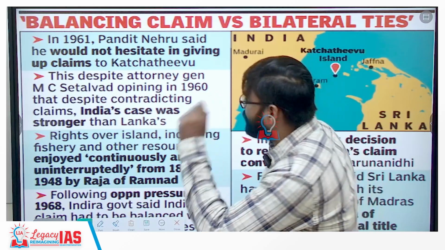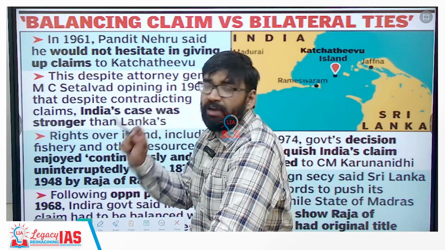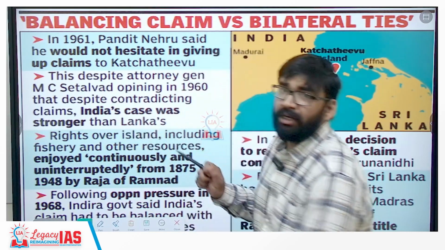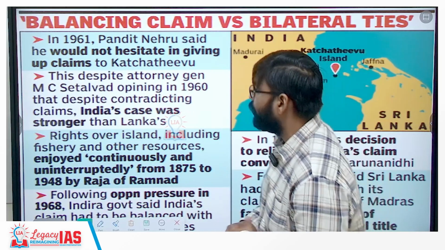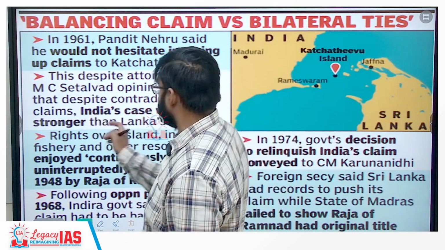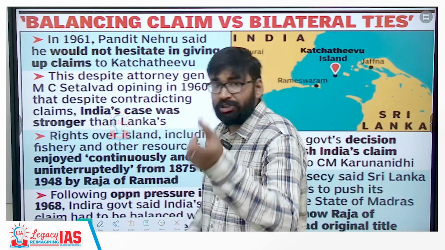Clear? And at the same time, there was one Attorney General whose name was MC Setalvad. His opinion, in 1960, before Pandit Jawaharlal Nehru, was that despite contradicting claims, India's case was stronger with respect to Katchatheevu than Sri Lanka's.